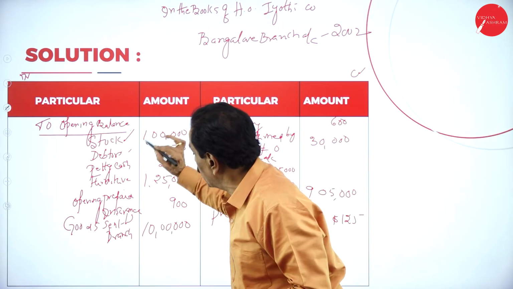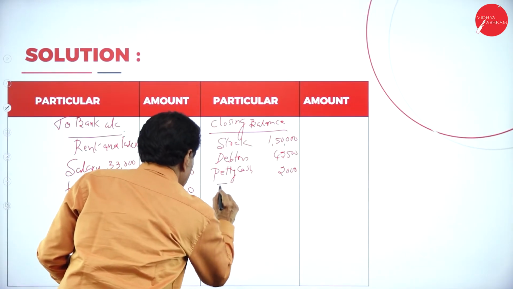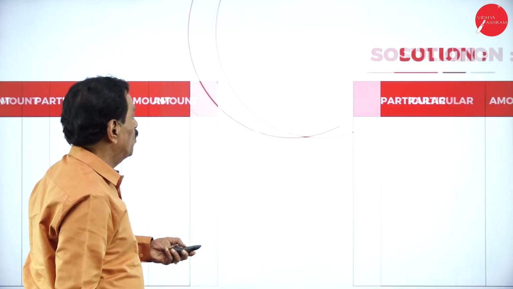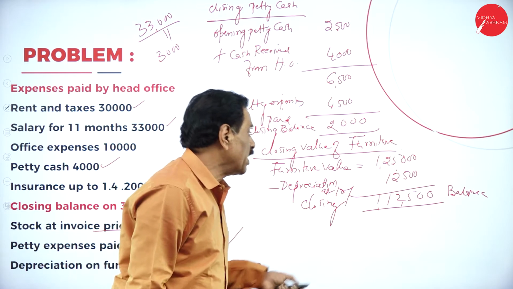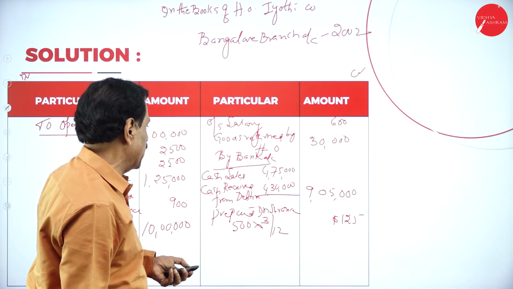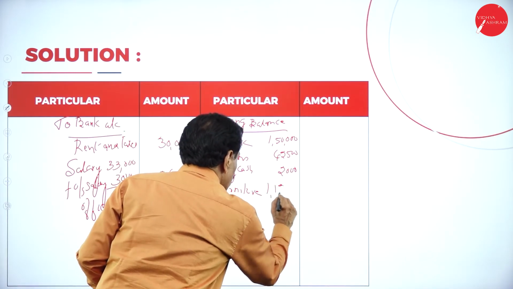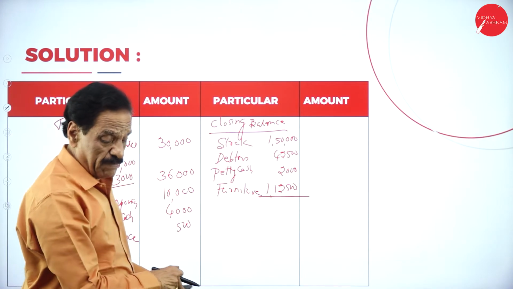Opening stock over, debtor over. Then furniture. You worked it out now. What's the value of the closing furniture? 1,12,500. Furniture 1,12,500. All closing balances you have written.